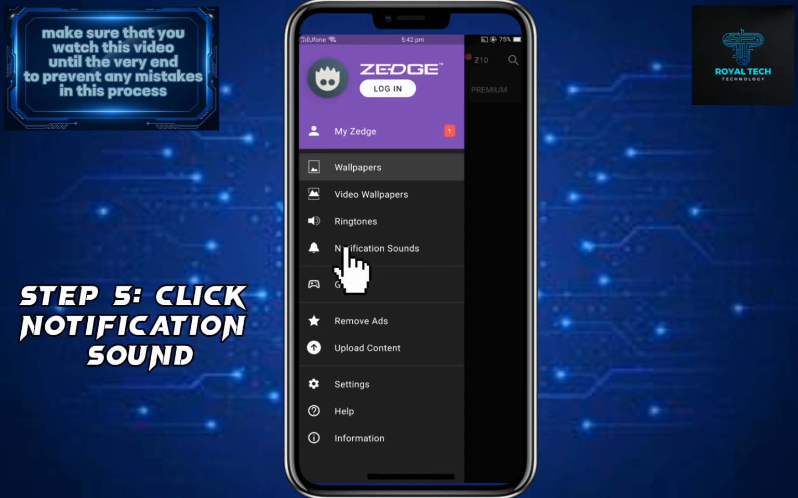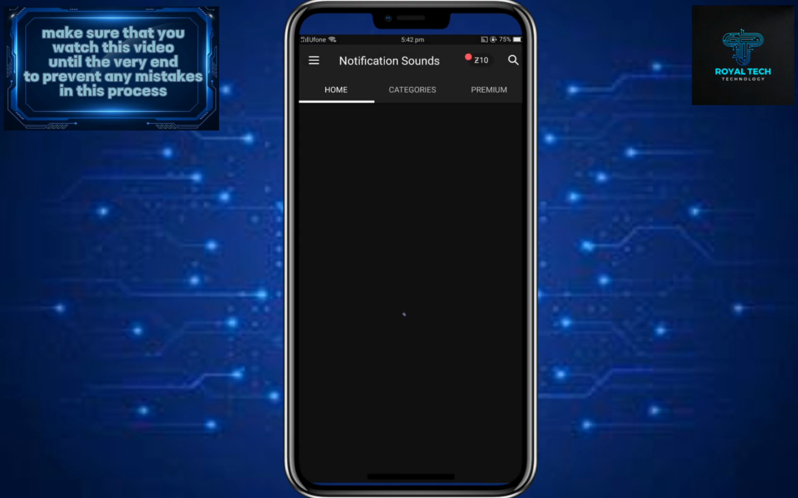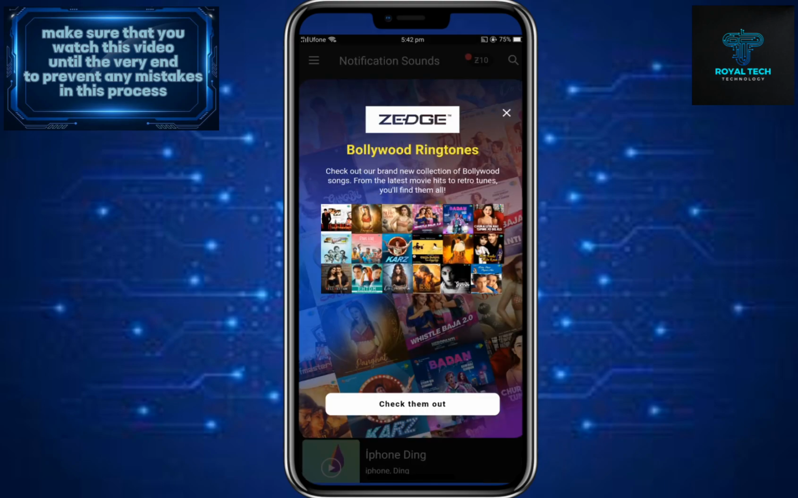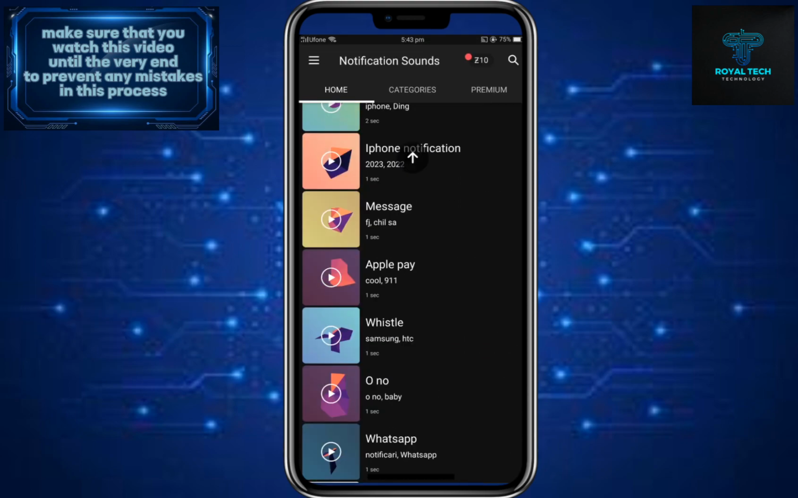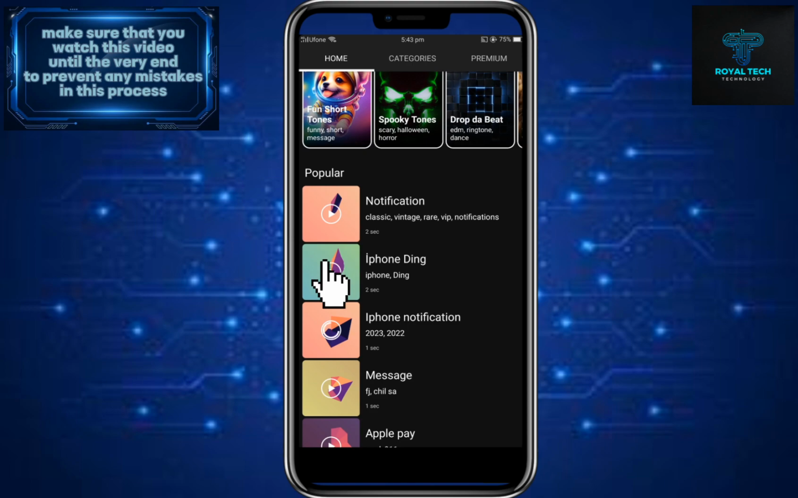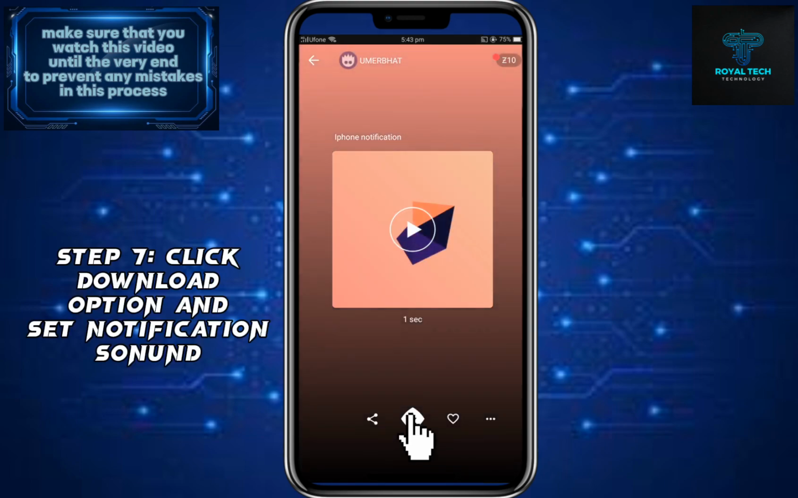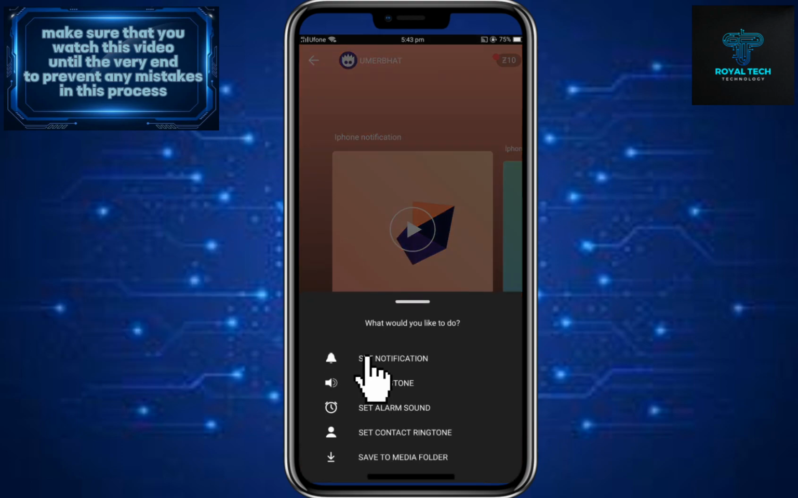Step 5. Click the notification sound. Step 6. There are many notification sounds here. Whatever you like, select them for yourself. Here I am selecting iPhone notification sounds. Step 7. Click download option and set notification sound.